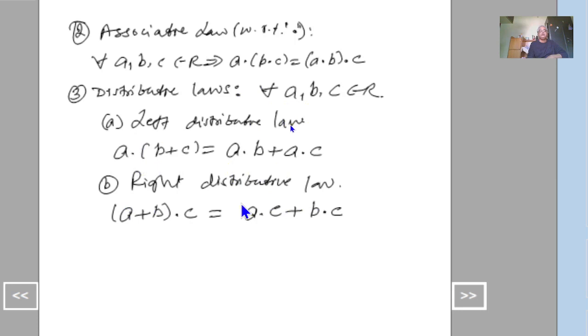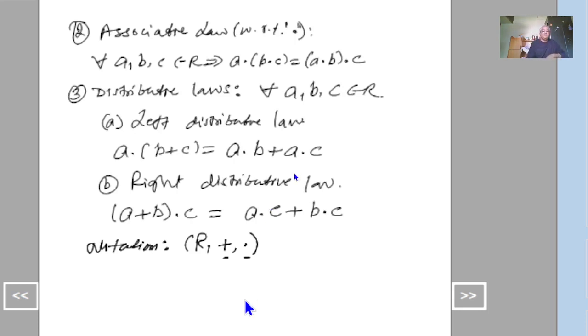And the right distributive law is (a plus b) into c equal to a into c plus b into c. If these three axioms are satisfied, then we say that R is a ring with respect to plus and dot. We denote this by writing R comma, first the addition, next the dot. That is, the first operation is addition and the second operation is multiplication.